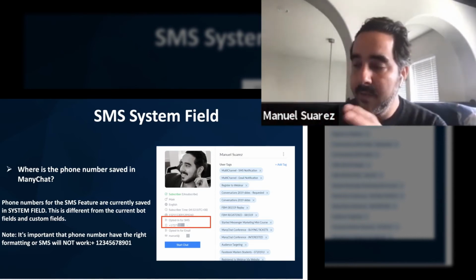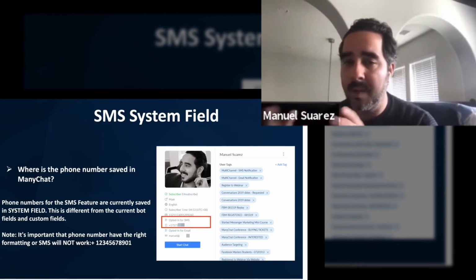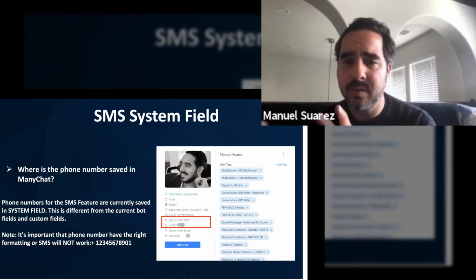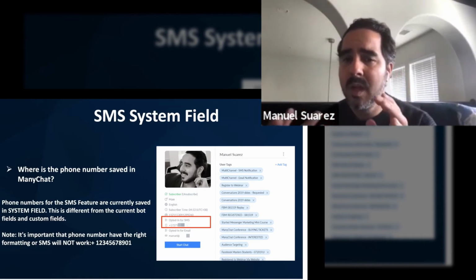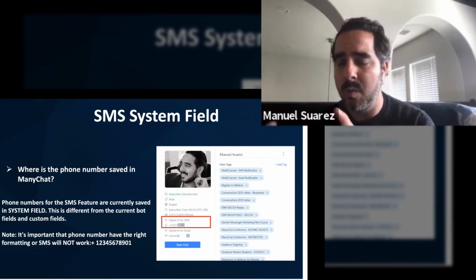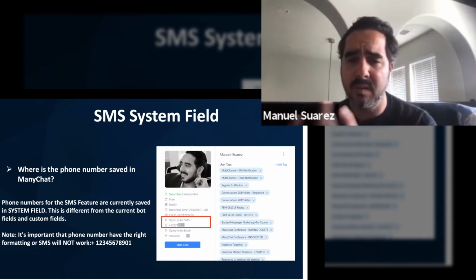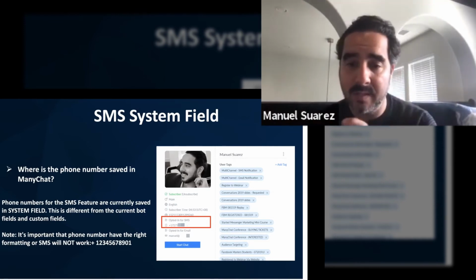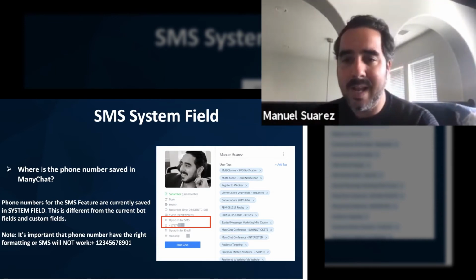In it, you're going to see the subscriber name, the current status, which is subscriber, mail, English, subscriber time, what is the time zone. You're going to see also that they opted in for something, the phone number, the email, etc. All that stuff is in that system field, and that's where you have it. And this could be exported at any time.